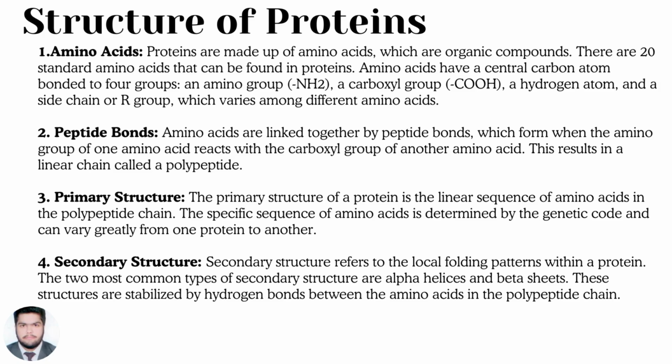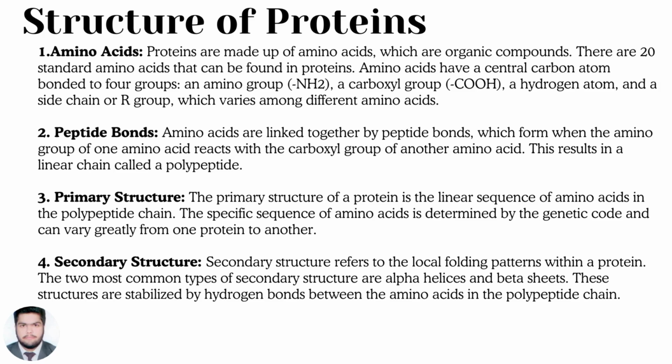Point 2. Peptide bonds. Amino acids are linked together by peptide bonds, which form when the amino group of one amino acid reacts with the carboxylic group of another amino acid. This results in a linear chain called a polypeptide.